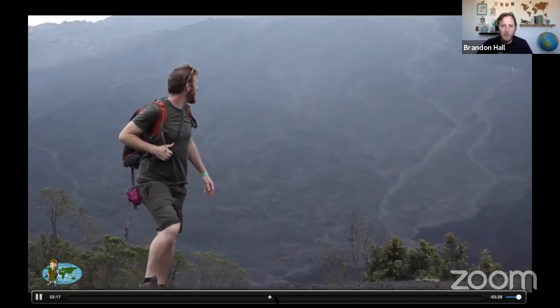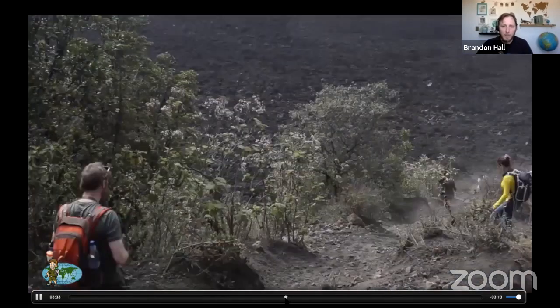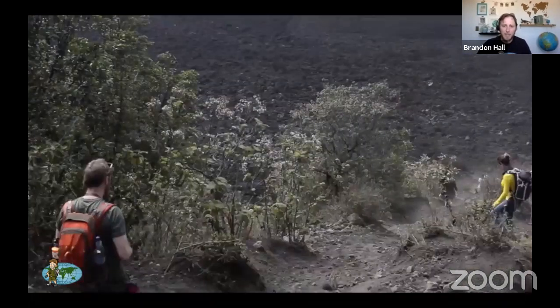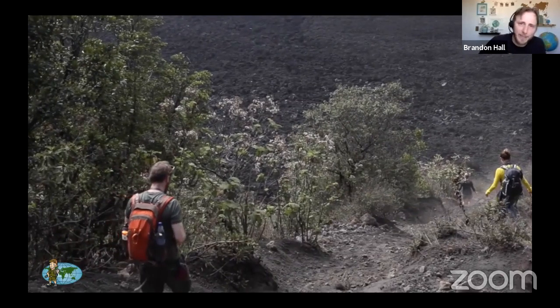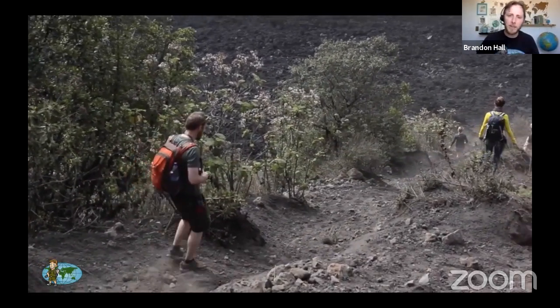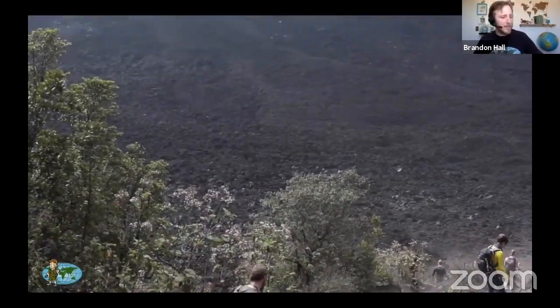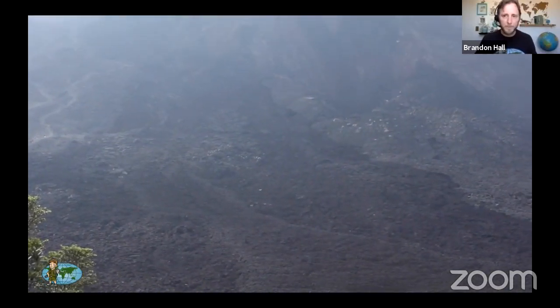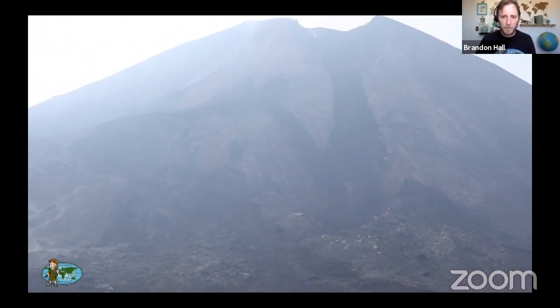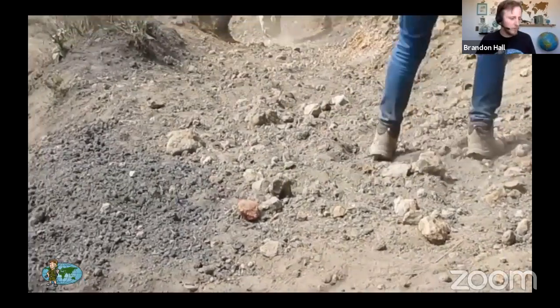All right, so we're going to hike down into the lava fields. Be careful. You can see the slope is steep here. And there are no hand railings as we look back up at Pacaya. And the rock is loose.